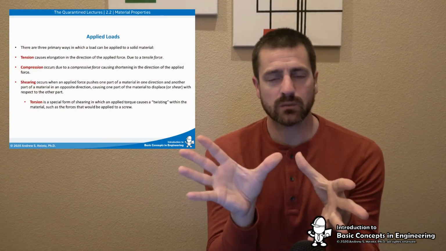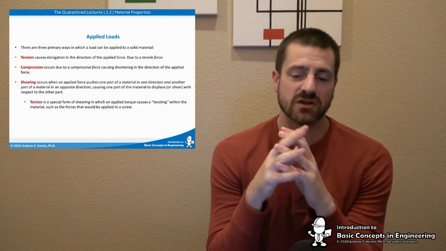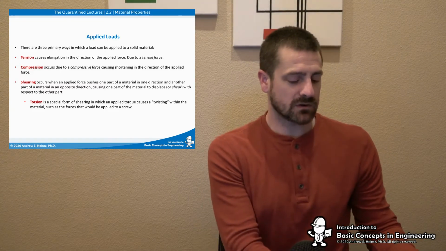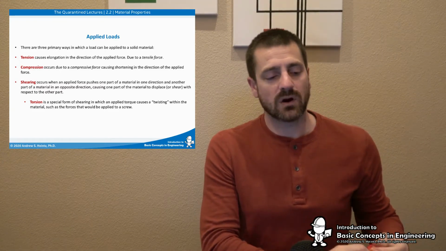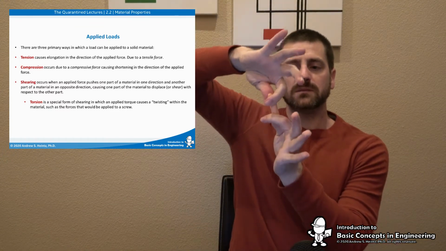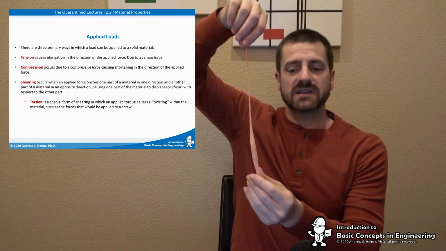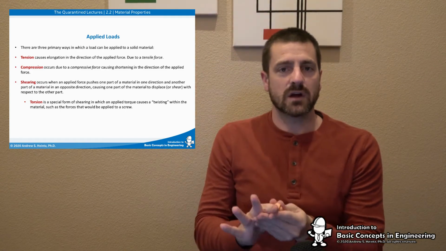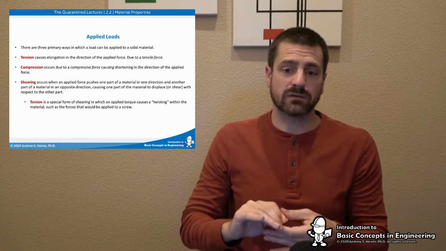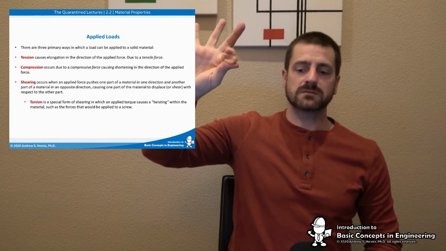So let's do a quick review of how loads are applied to materials. We have tension when applied to a material. In fact, let's go back to our silly putty example, right? If I'm applying tension to a material, what I'm doing is I'm pulling on it, right? So this causes elongation in the direction of the applied force, called a tensile force. On the other hand, we have compression. This is due to a compressive force, right?